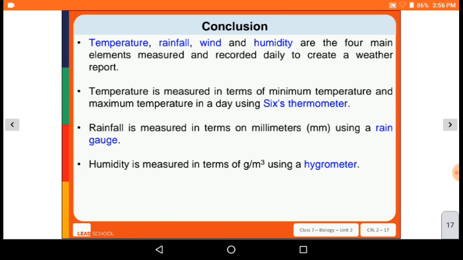So as a conclusion, thermometer, rainfall, wind and humidity are the four main elements measured and recorded in the daily weather report. Temperature is measured in terms of the minimum temperature and maximum temperature in a day using the six thermometers. Then rainfall is measured in terms of millimeters using the rain gauge, and humidity is measured in terms of gram per meter cube using the hygrometer.